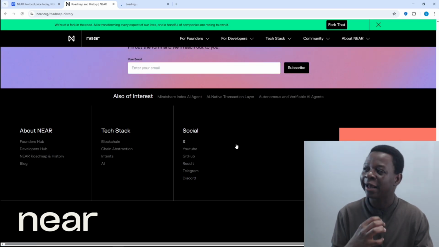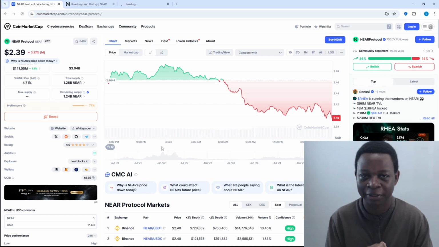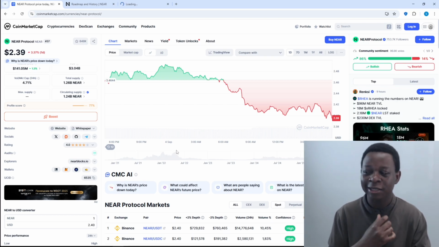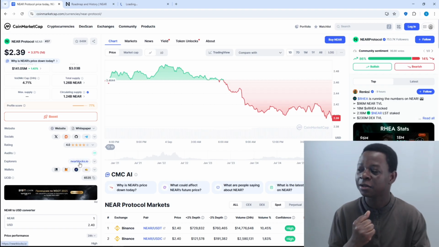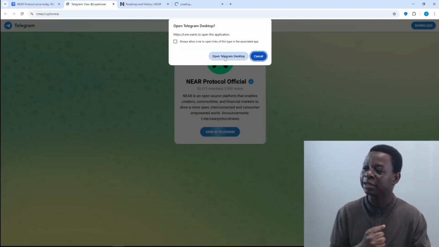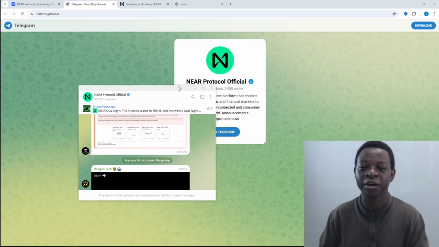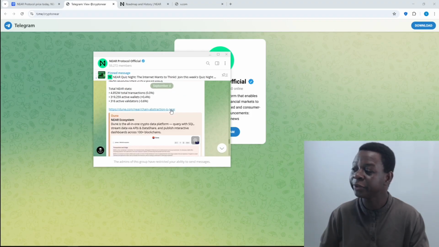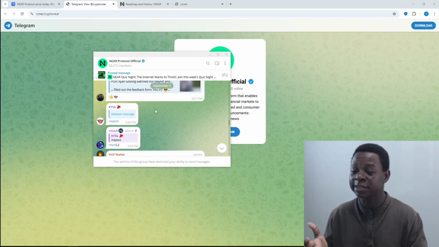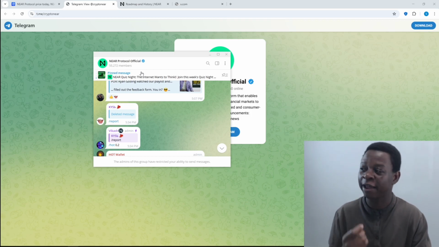All these things are meant to show you, is this a reputable company to work with? The team which stands behind it, can I rely on them? In case of Telegram, I can just click here and it can take me to Telegram. So now I have opened the Telegram channel. Let me show you very clearly here, very fast. And you can see that they have a presence on Telegram. Actually, their channel is followed by 55,000 followers.